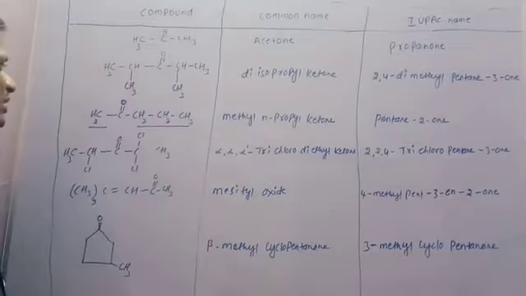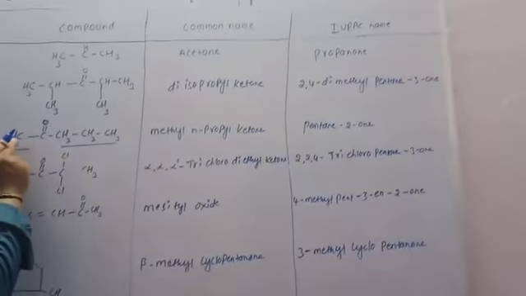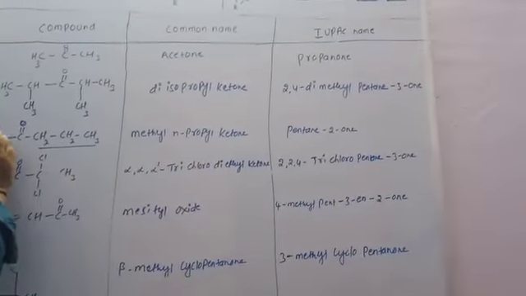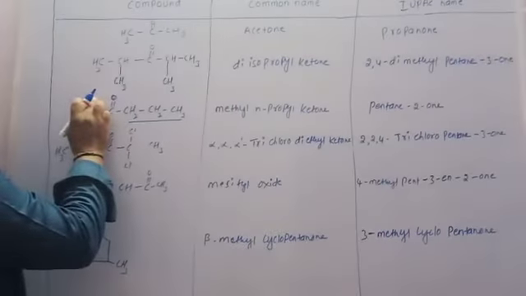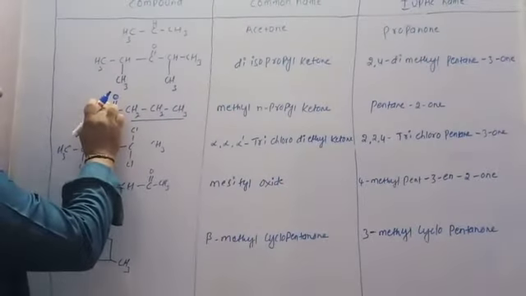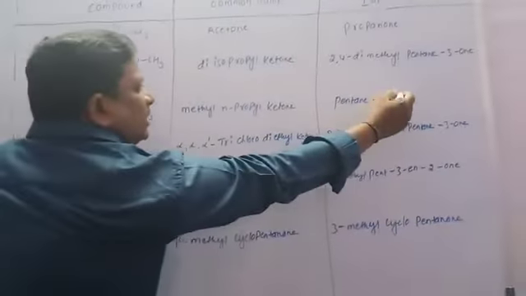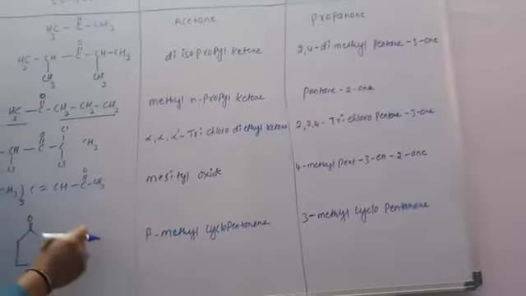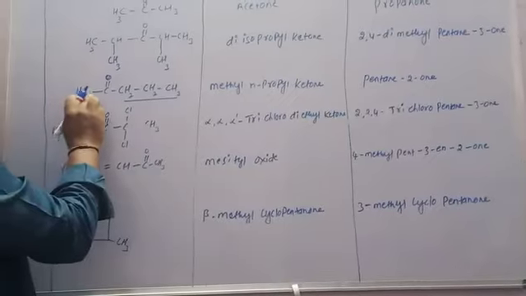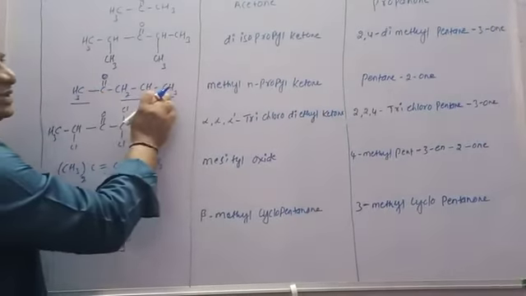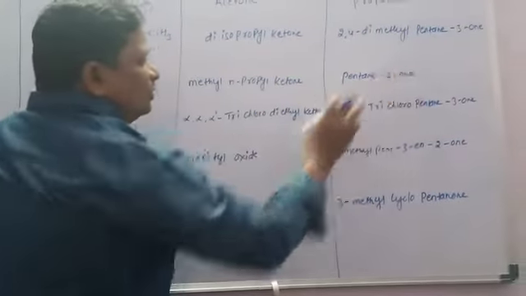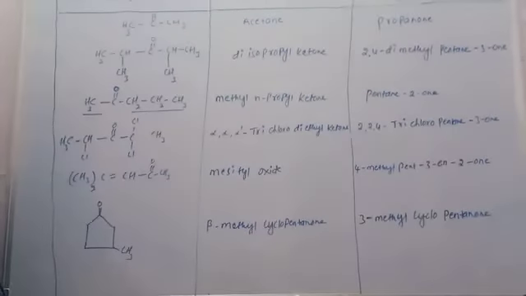For the IUPAC name, we give numbers to the carbons: this is the first carbon, and this is the second carbon with the ketone group, so it is 2-one. The long chain has five carbons, pent, so the IUPAC name is pentan-2-one.